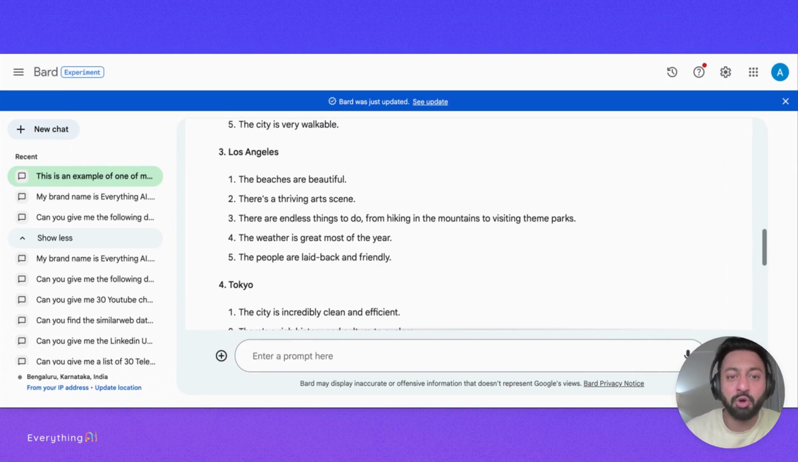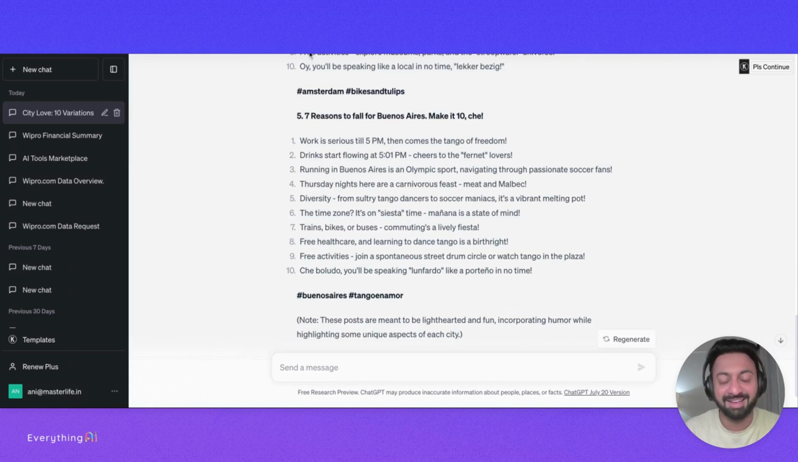So you guys decide what works best for you. Definitely try all these three in parallel and good luck playing around with these tools.